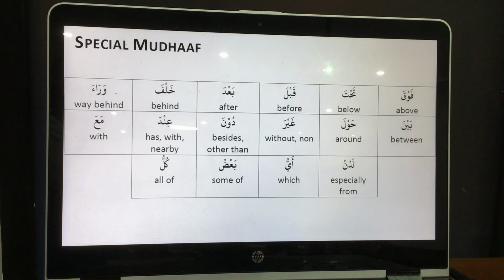How many do we have here? 1, 2, 3, 4, 5, 6, 12, 16 words. Okay, 16 words. So I have a printout. I will give it to you before the class finishes, so you can keep it in your folder, and I will also upload it in the app, if you need it.